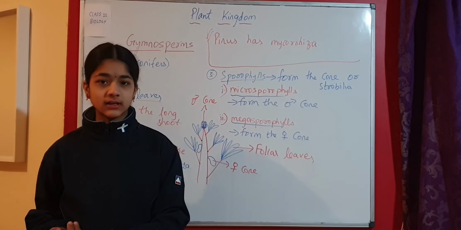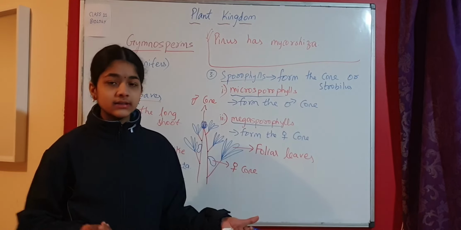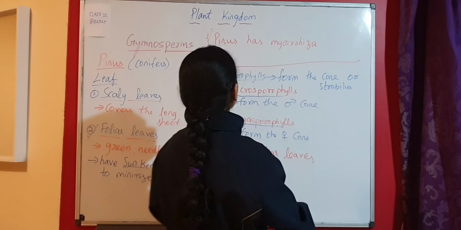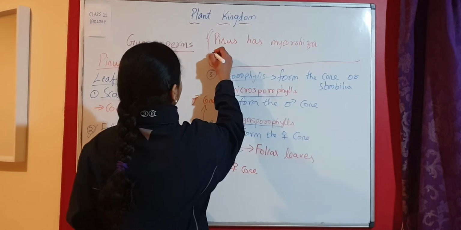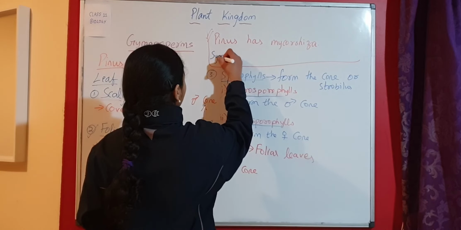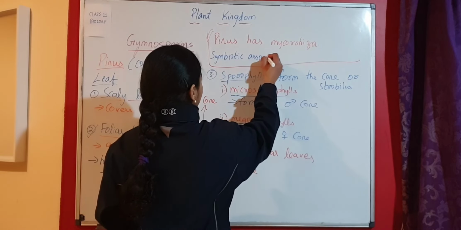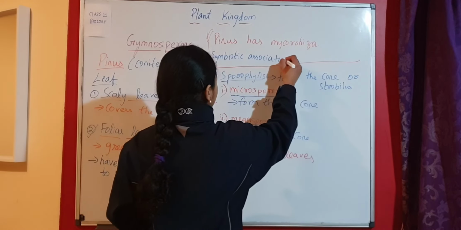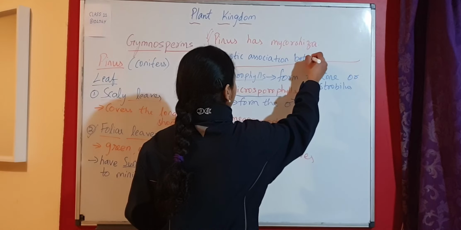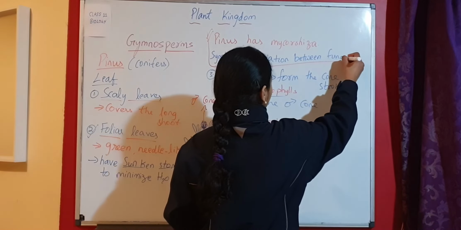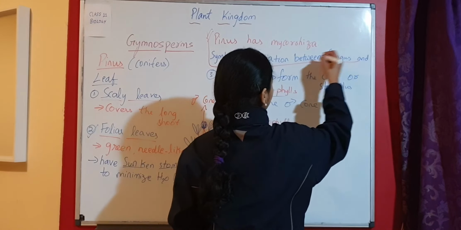Mycorrhiza is a symbiotic association between a fungus and the roots of higher plants. So I'm going to write it here. Mycorrhiza is the symbiotic association, or mutual benefit, between fungus or fungi and roots of higher plants.